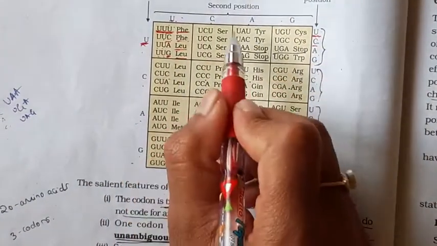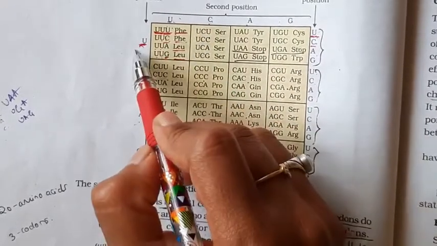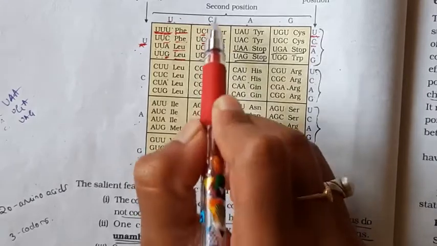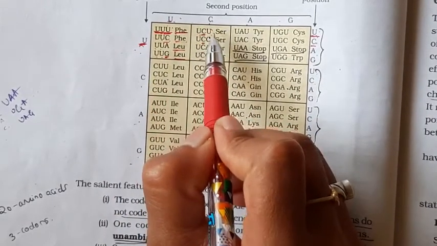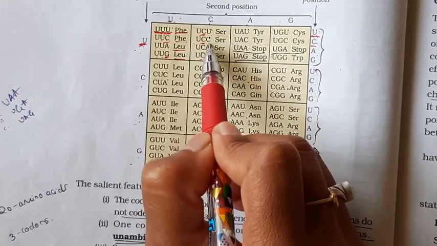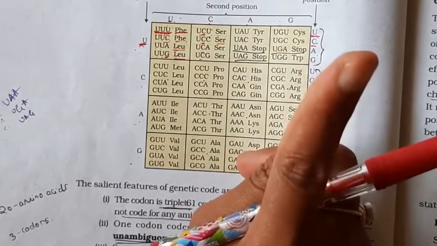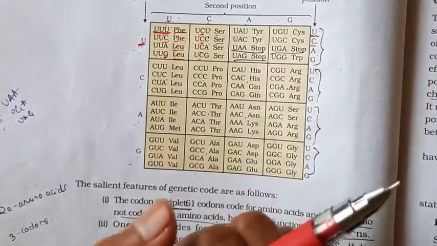In the same way, in the second position with UC, the difference occurs in the second position. UCU is serine, UCC is serine. I already told that the same amino acid can be coded by many codons.